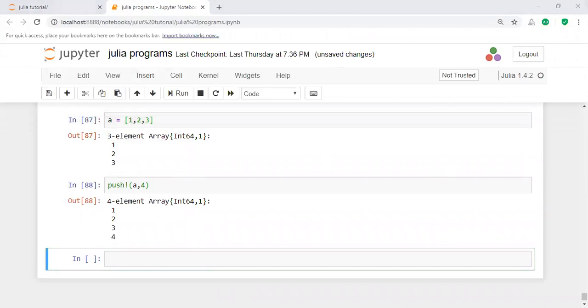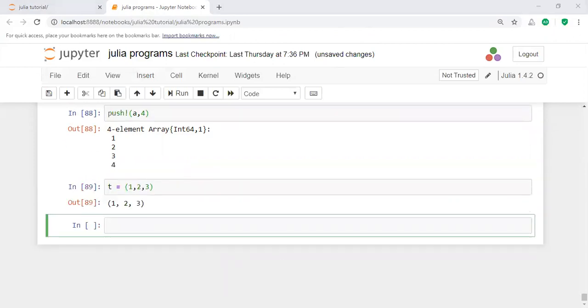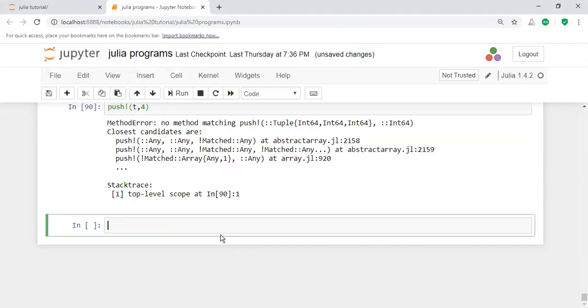What about the tuple here? For example, I am going to declare a tuple having 3 elements. Let us assume I apply the push not function, pushing a value at the end. It's not possible here. That means the push function is not applicable. It works for the array, but not for the tuple.